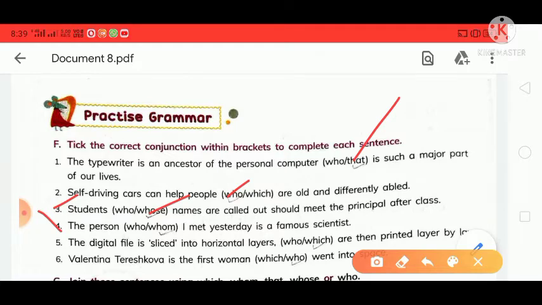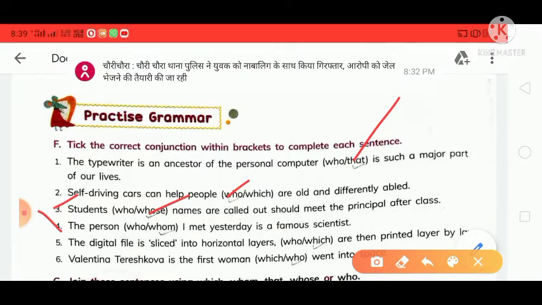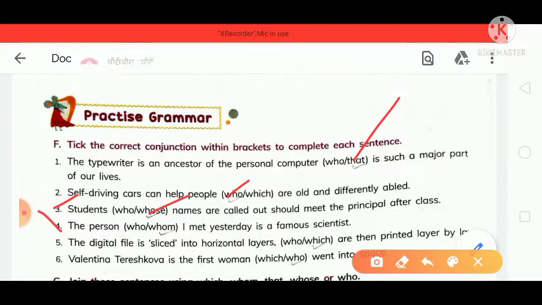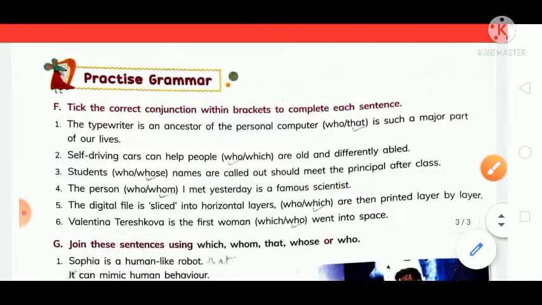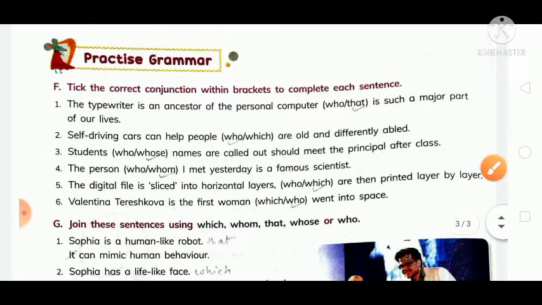The person whom I met yesterday is a famous scientist. Next is 5. The digital file is sliced into horizontal layers, for which you can add the conjunction which, and the layers are then printed layer by layer.